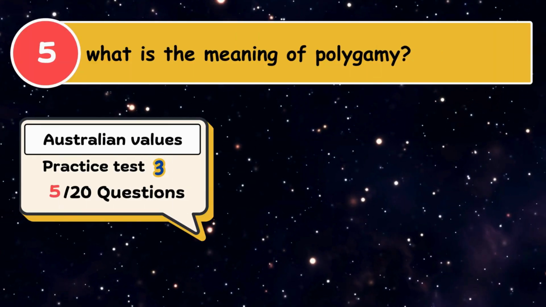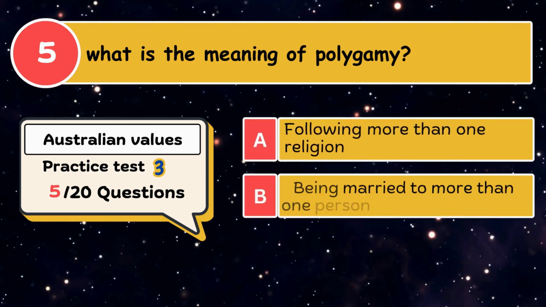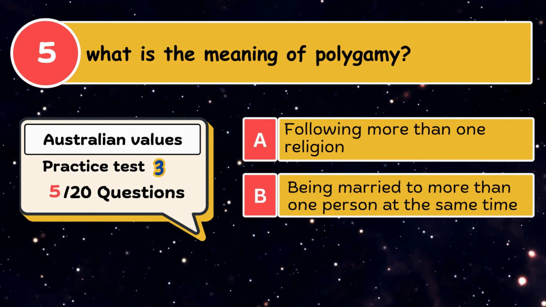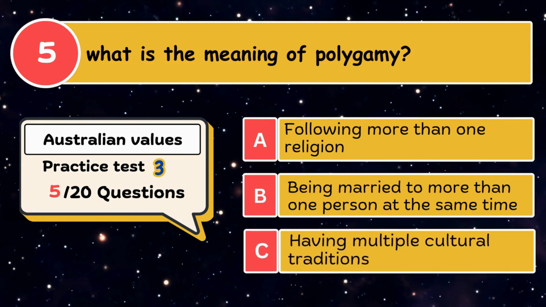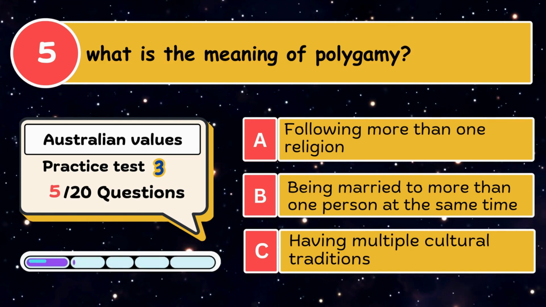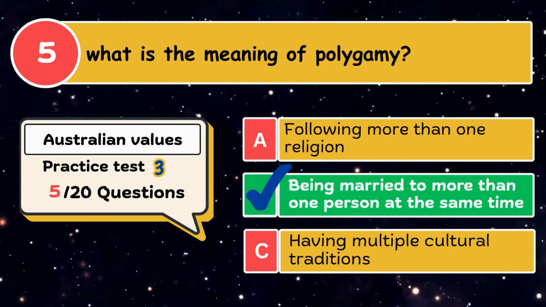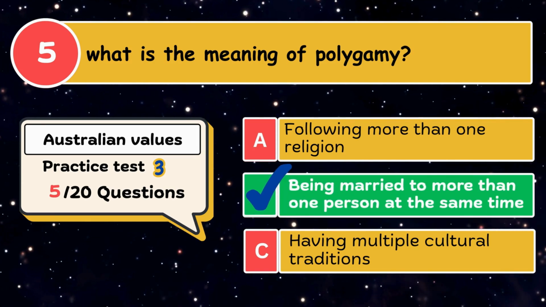What is the meaning of polygamy? A. Following more than one religion. B. Being married to more than one person at the same time. C. Having multiple cultural traditions. The correct answer is being married to more than one person at the same time.